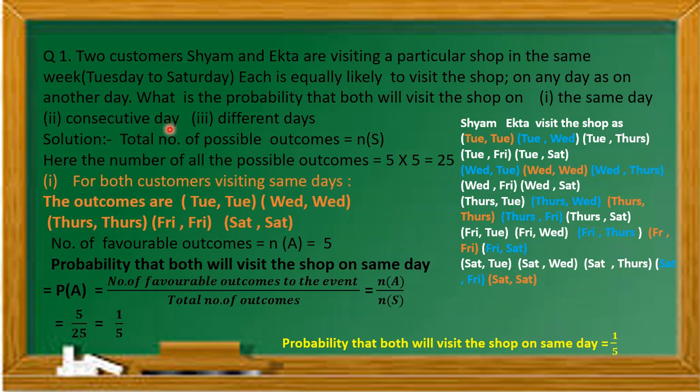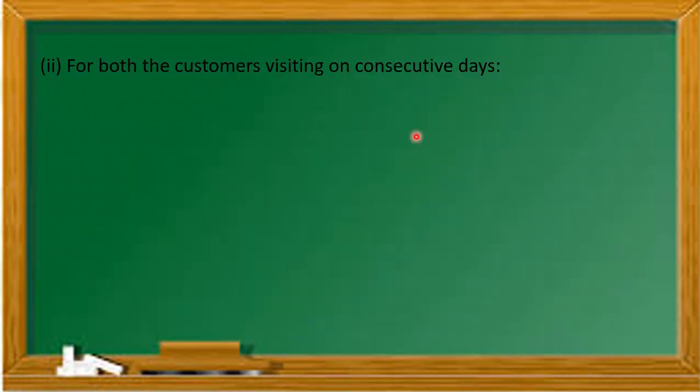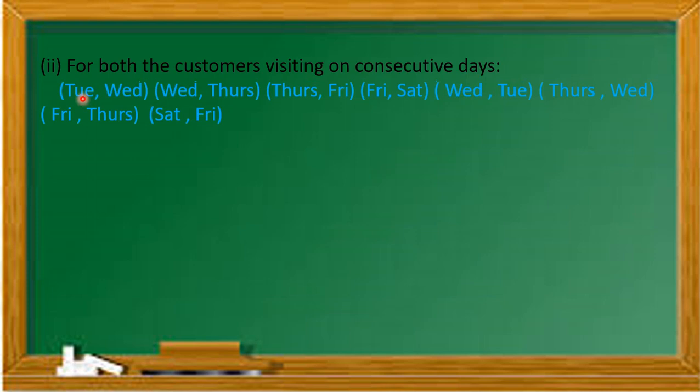In the second one, we have to find the probability for consecutive days. Now consecutive days means one day after another day, that is Tuesday, Wednesday; Wednesday, Thursday; Thursday, Friday; Friday and Saturday. So let us say Shyam visited on Tuesday, and Ekta visited on Wednesday. Shyam is on Wednesday, then Ekta on the next consecutive day, Thursday. Shyam on Thursday, but Ekta on the next day, Friday. Shyam is on Friday, but Ekta is on Saturday.